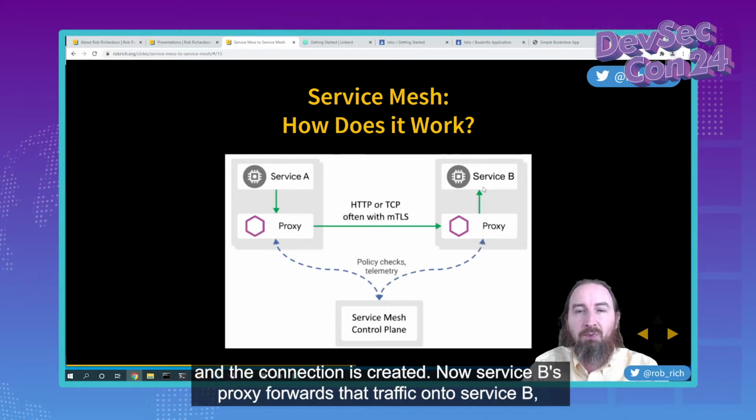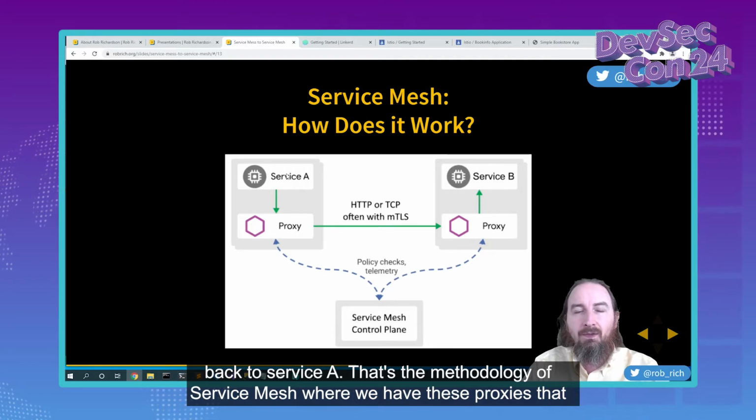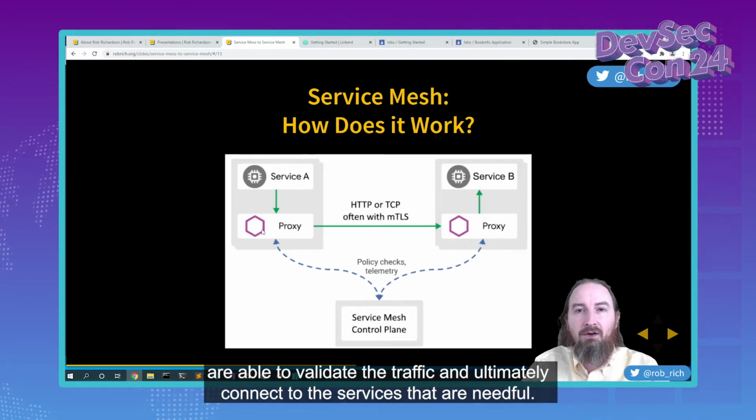Now, service B's proxy forwards that traffic onto service B. Service B is able to compute that result, and it flows back across the proxy back to service A. That's the methodology of service mesh, where we have these proxies that are able to validate the traffic and ultimately connect to the services that are needful.